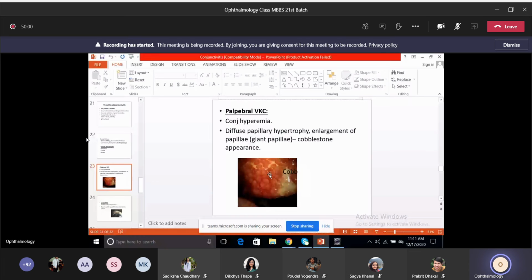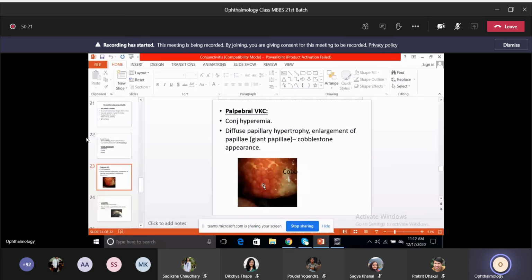The giant papillae have coalesced together to form a cobblestone appearance.